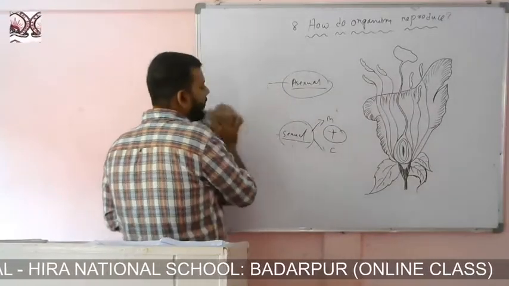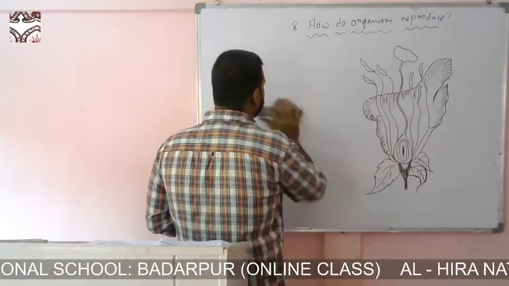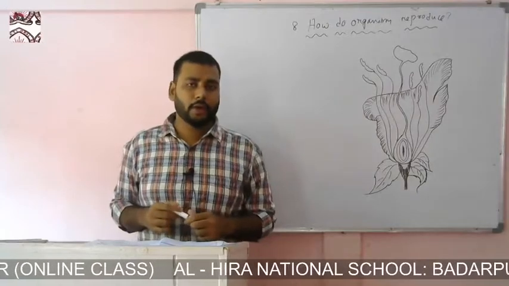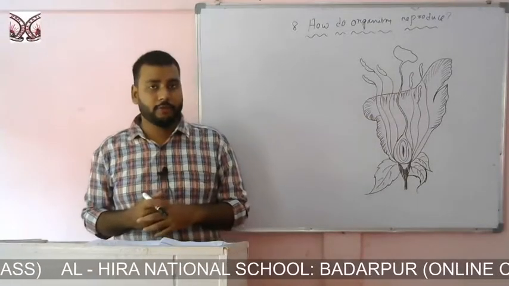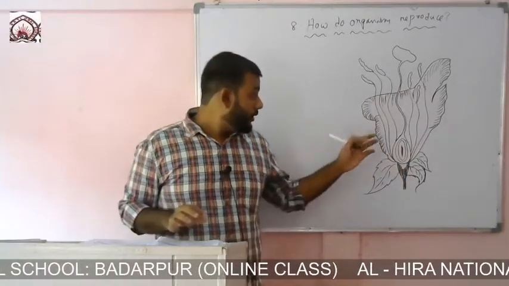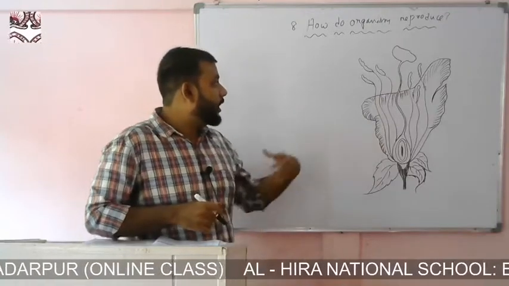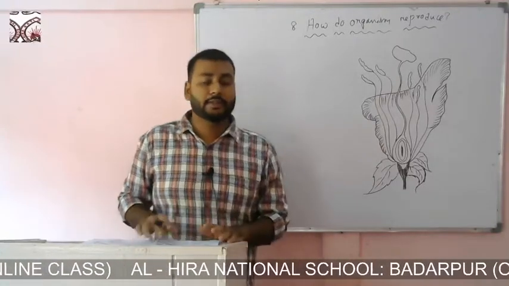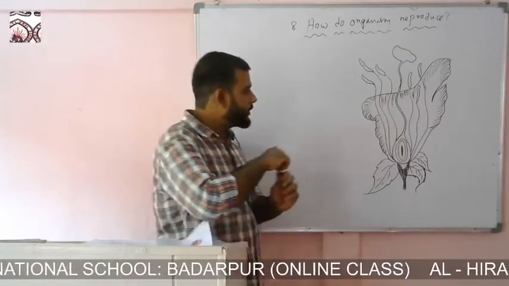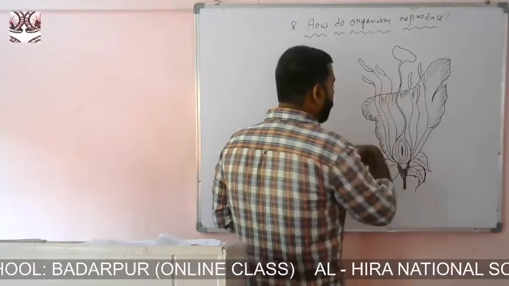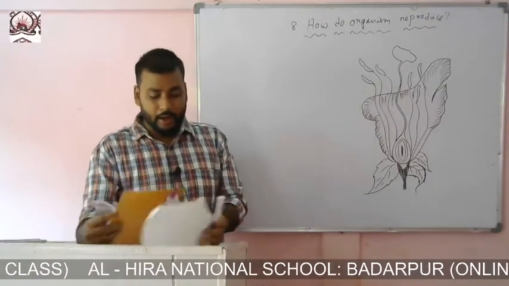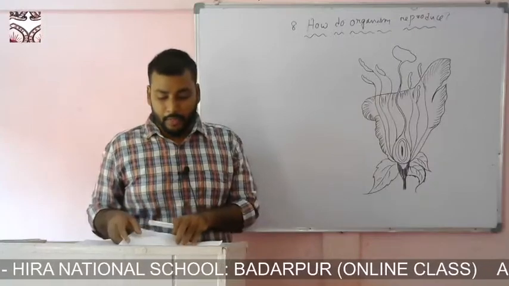Before going any further, let us first discuss sexual reproduction in plants. The main part responsible for reproduction in plants is the flower. Here we will take the example of China rose, which in scientific terms is Hibiscus rosa-sinensis. We will study this whole flower and try to find out which are the reproductive parts and which are the non-reproductive parts, and which are the female parts and which are the male parts.